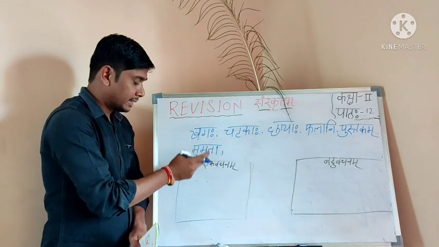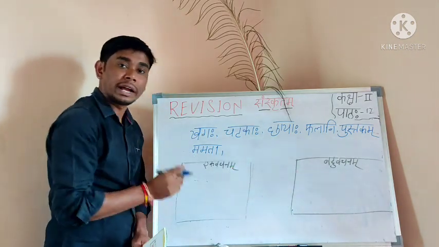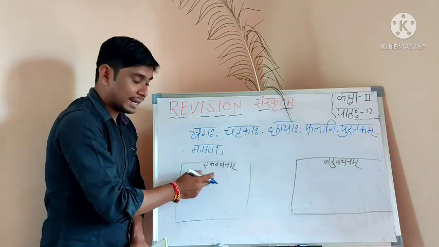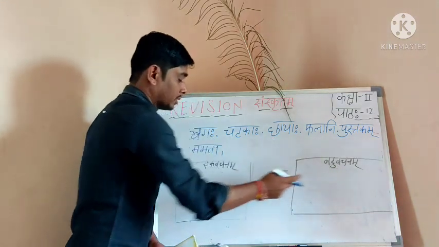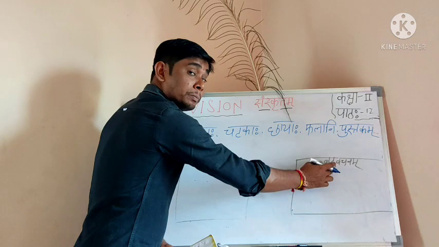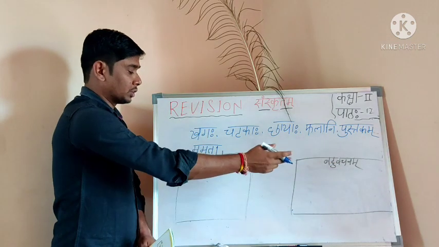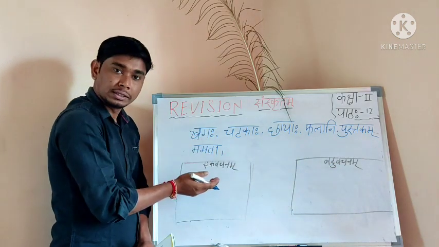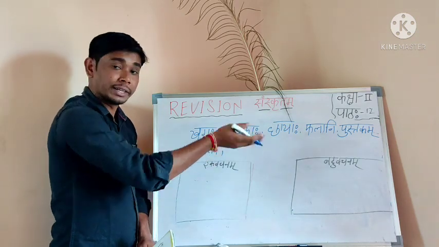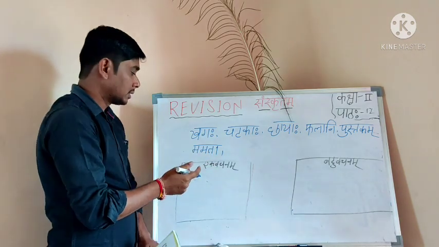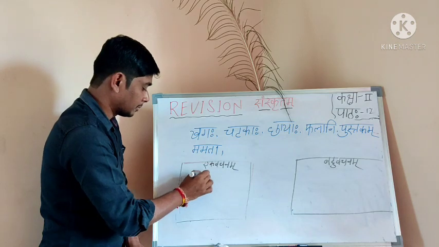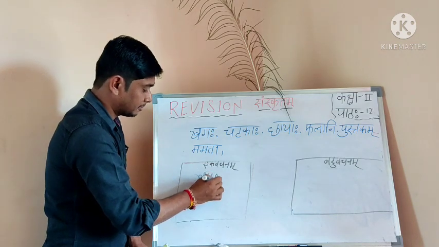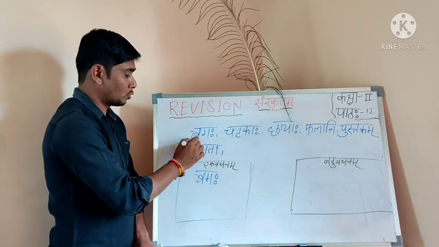Khagaha. Ekavachanam or Bahuvachanam? Where do I have to write? Here or there? Here Ekavachanam, here Bahuvachanam. Singular, plural. So Khagaha, where do I have to write? Here or there? Khagaha here. It is singular. Am I right? Yes. Is over.